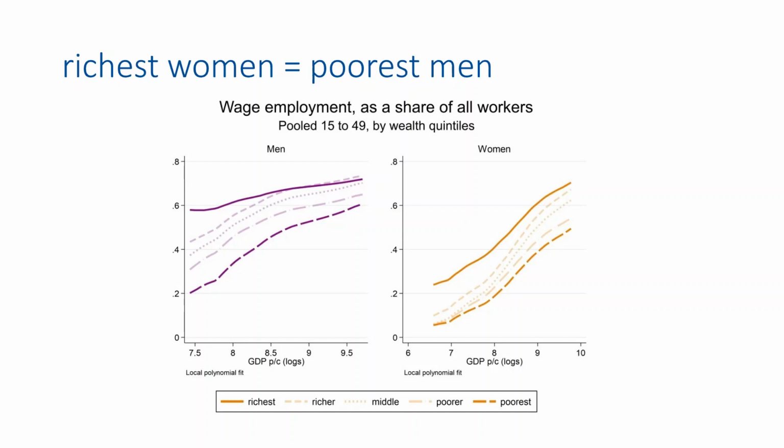You see on the left we have men, on the right we have women. The dashed line is the bottom quintile of wealth, while the solid line is the top quintile. We see that the increase is steeper for women because they start from a lower base. But even then, the pattern for the richest woman is the same as the level for the poorest man.